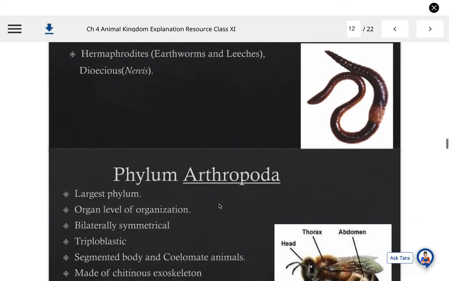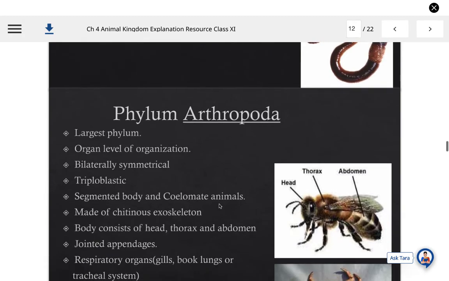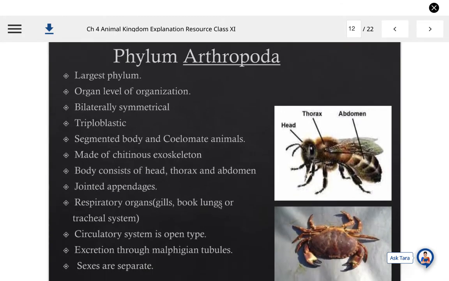Now come to the next phylum after the Annelida that we have studied in the chapter, phylum Arthropoda. Arthros means jointed, pod means legs, means the animals with jointed legs. This is the largest phylum in the animal kingdom, as we have already discussed in earlier parts of the chapter. Organ level of organization is seen in these animals. Bilaterally symmetrical body is there. They are triploblastic on the basis of germinal layers.